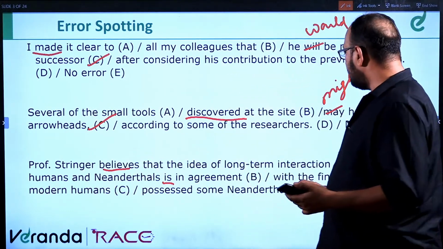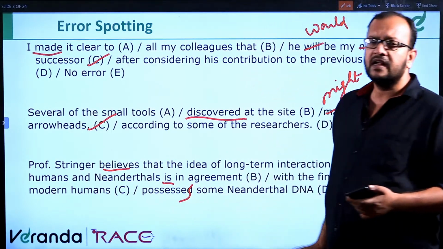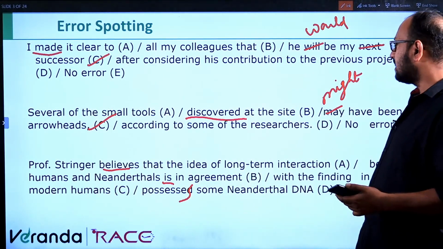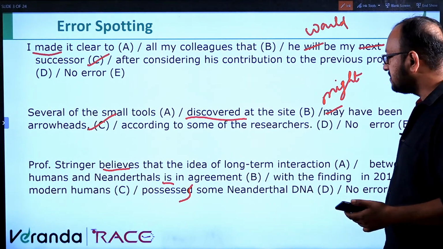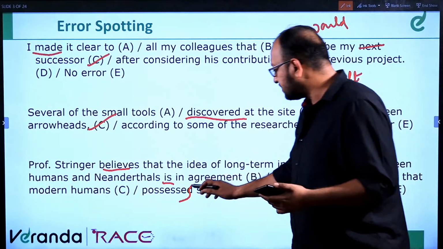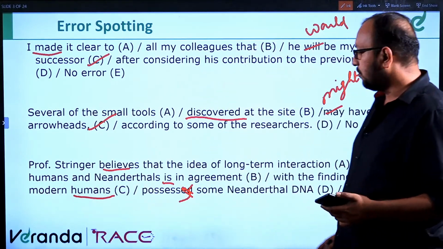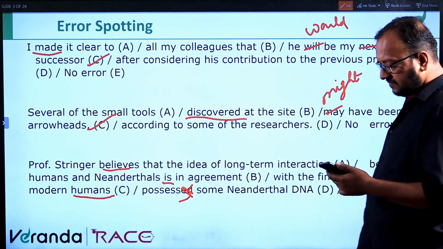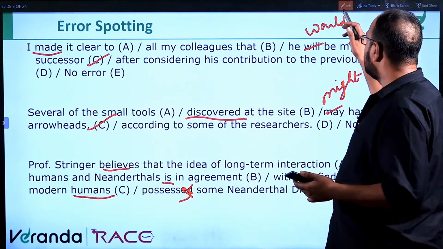Believes. So here it will be possesses. It's a general statement. So it is in agreement with the finding that in 2010 that modern humans possess, not possesses, because it's humans, right? So possess some Neanderthal DNA. Is it clear to you? Well, moving ahead.